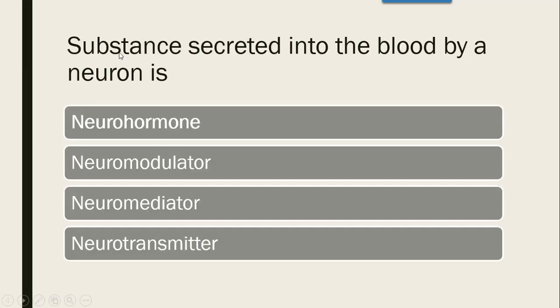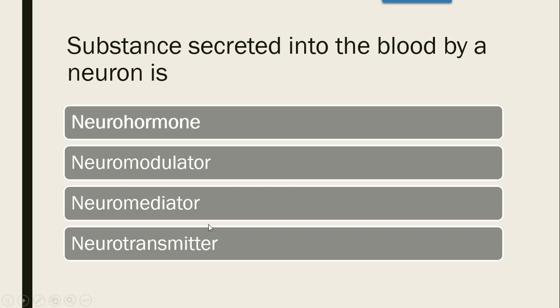The first question is, the substance secreted into blood by a neuron is, whether it is a neurohormone, a neuromodulator, a neuromediator or a neurotransmitter. The substance which is secreted into the blood by a neuron is called a neurohormone, and neurohormones are generally secreted from the neuroendocrine cells.